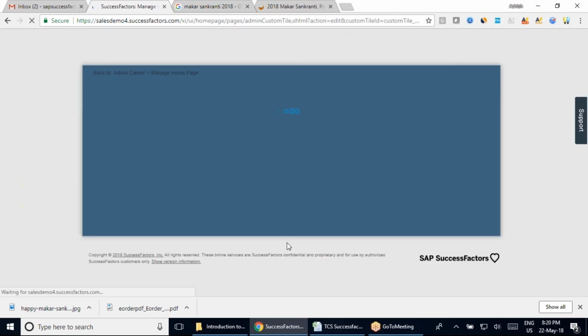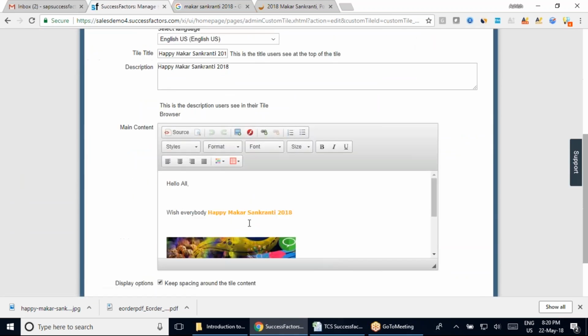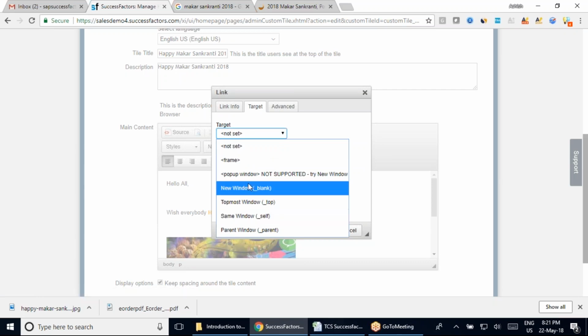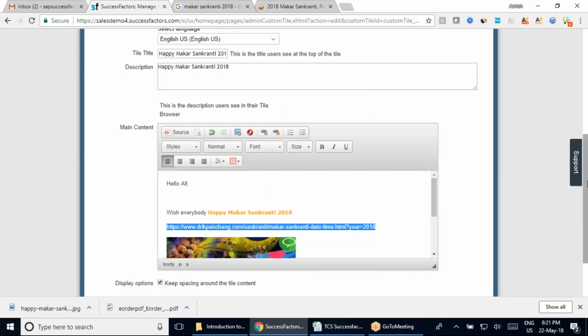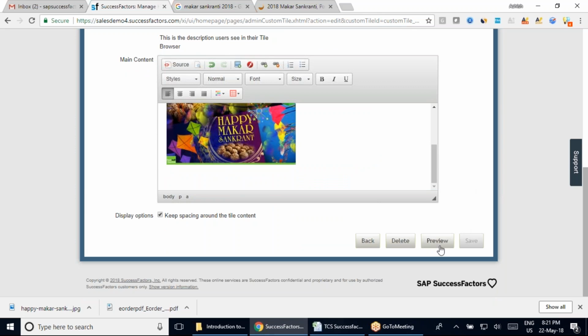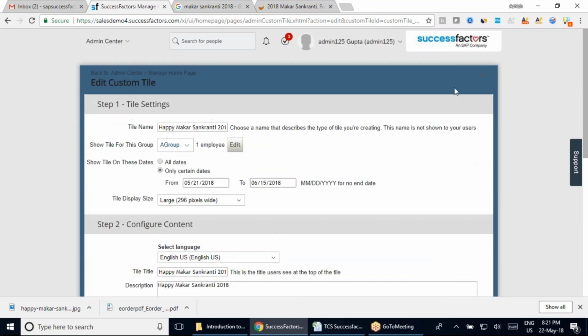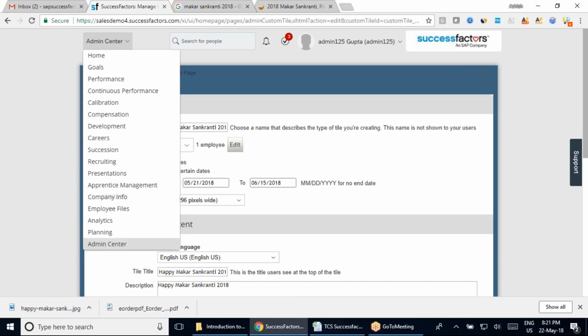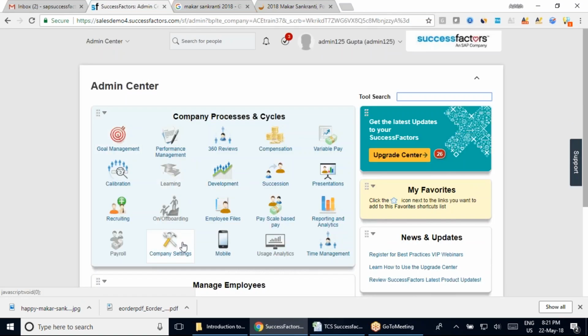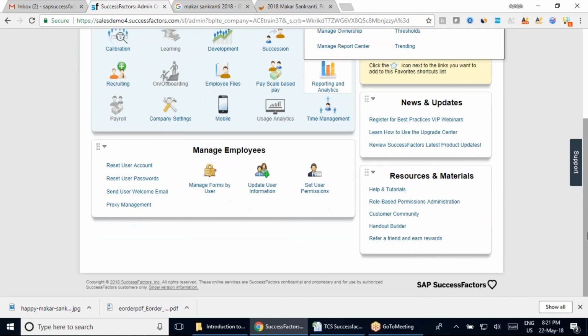So if I click here, yeah, it has removed this. If I click on this section and open it in the new window, why is the save option not coming into this section? Is it because I am selecting from that particular editing? Maybe let me select it from the company setting.